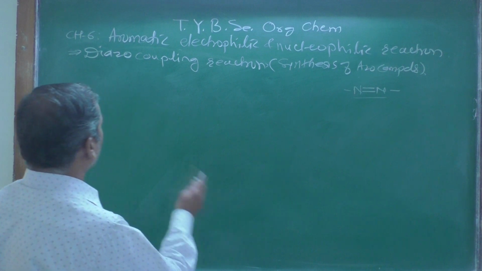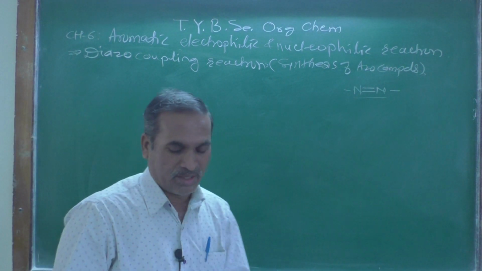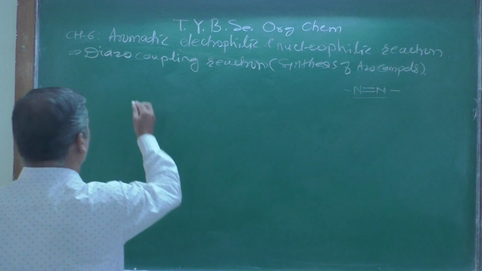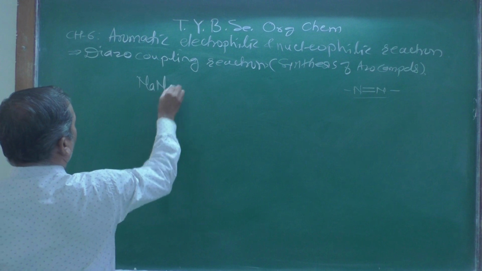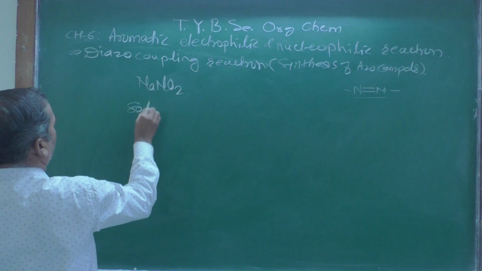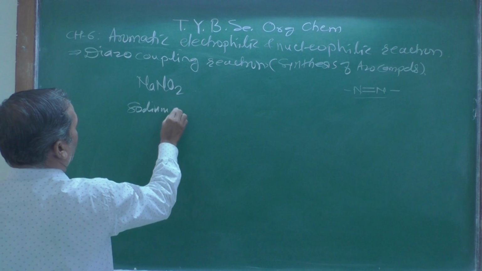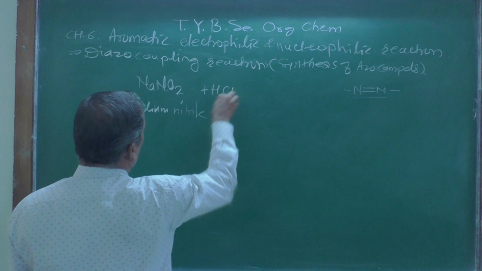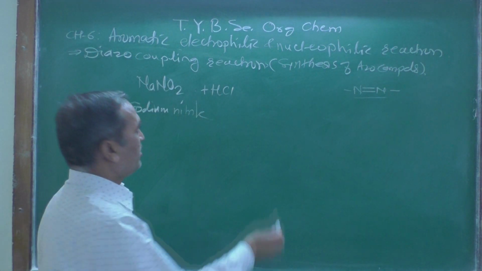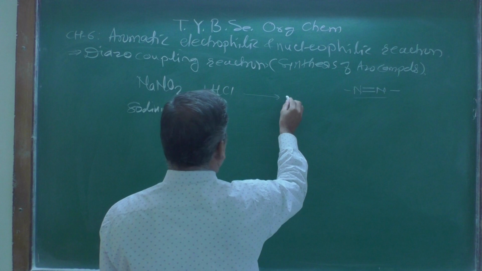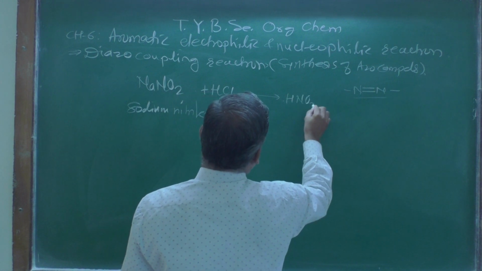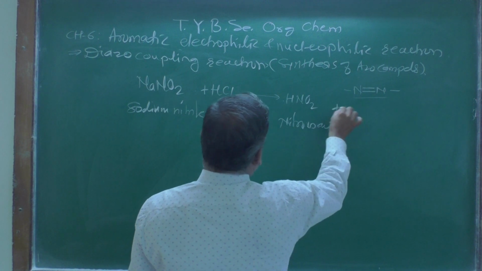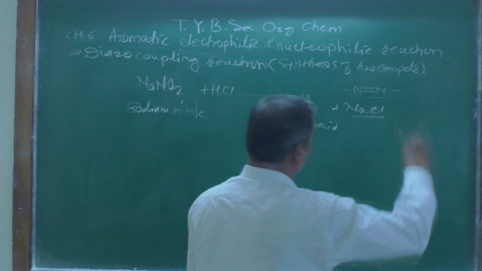But here, the compound which we are taking, sodium nitrite, NaNO2, when treated with hydrogen chloride forms nitrous acid, HNO2, plus a salt, sodium chloride.